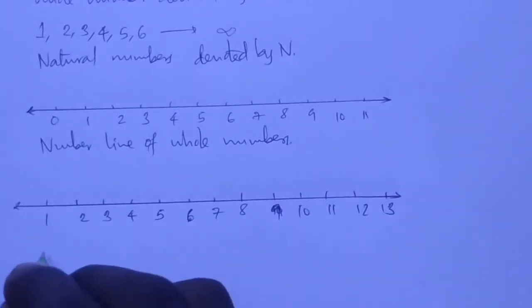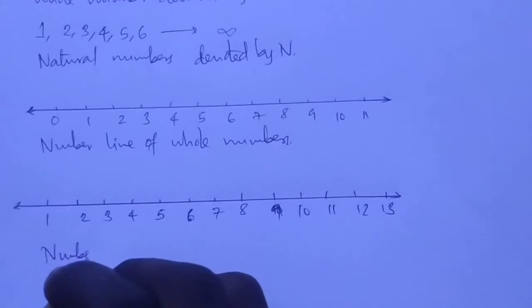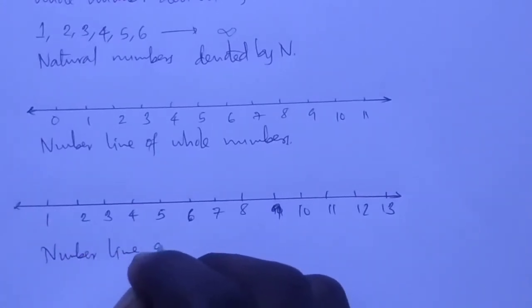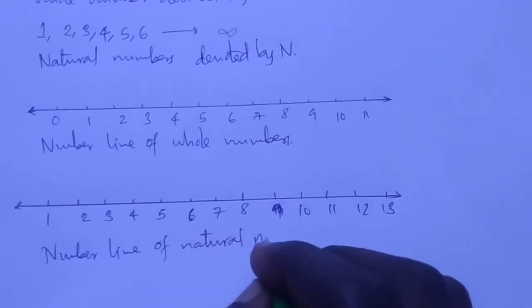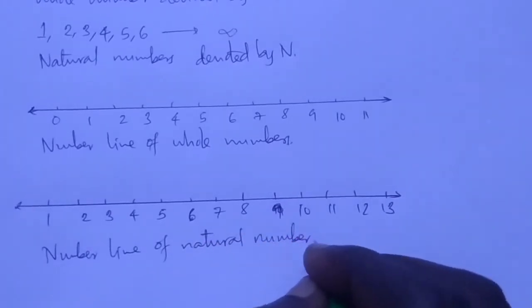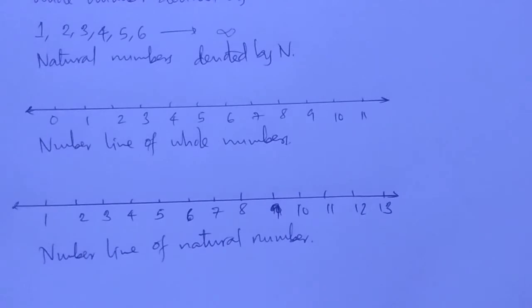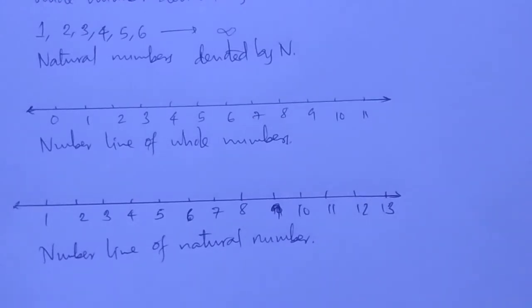This is the number line of natural numbers. So in this part, you need to understand how to differentiate between natural and whole numbers. Whole numbers include 0. Natural numbers do not include 0.